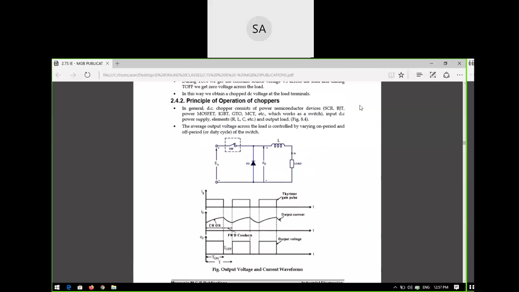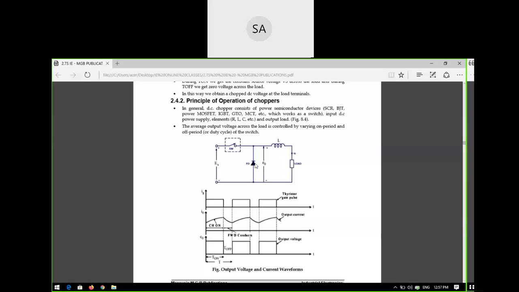This may be a diode, it may be a MOSFET, a GTO, or an SCR, whatever semiconductor device, you can replace it in this place. Here we are taking the example of a diode. You can also take the example of a MOSFET, IGBT, GTO, MCT or even an SCR, which acts like a switch.